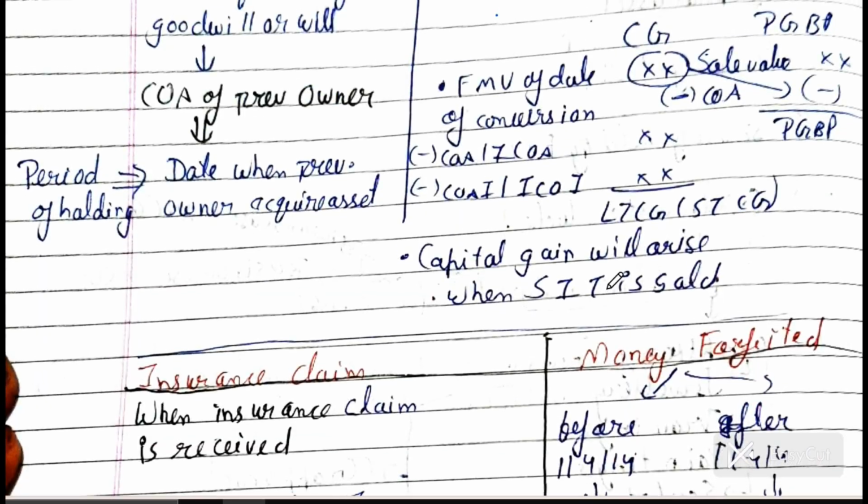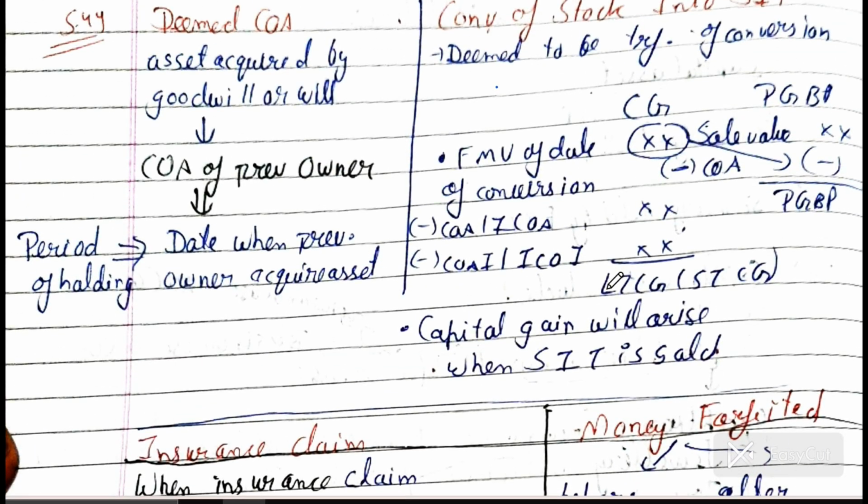Okay. And then there is a list of short-term capital assets. Up to 22/7/2024 and on or after 23rd July 2024, ICAI has asked a question on this part. Up to 22/7/2024 there is a list for each asset that says whether it is short-term capital gain at 12 months, 24 months or 36 months. You have to check before 22 July 2024.